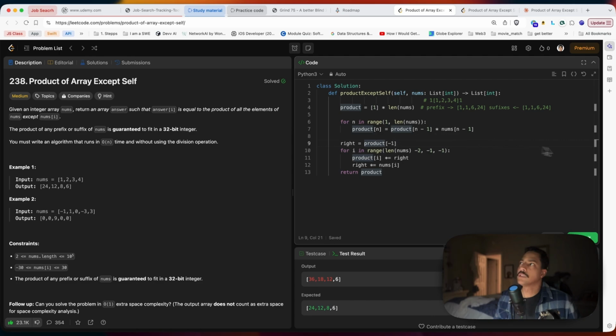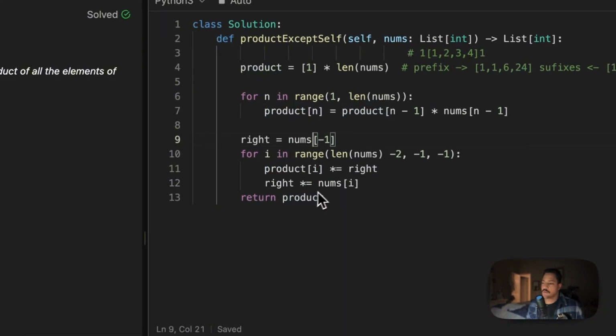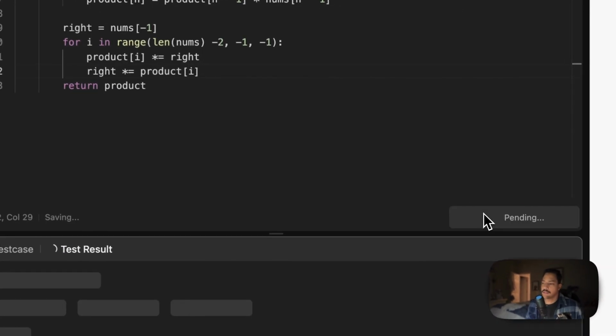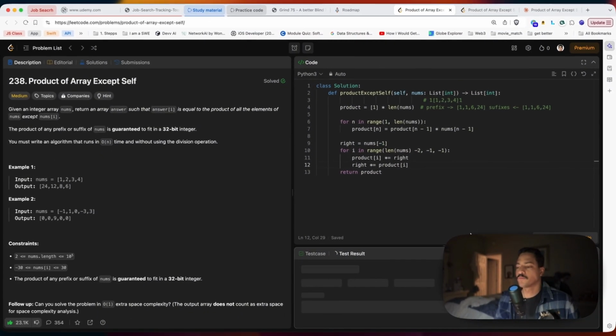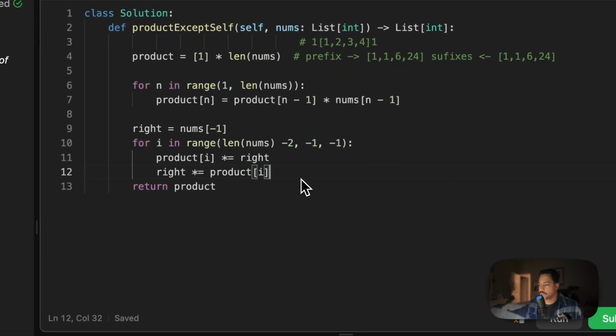Right? So it's the last pointer. The last pointer right is sitting at the last index of nums. And it's going to be multiplied by the running product of I. I think this is it. No. Okay.